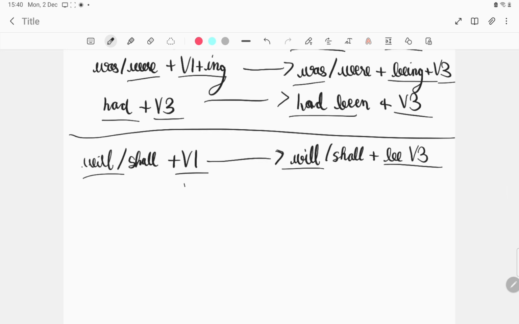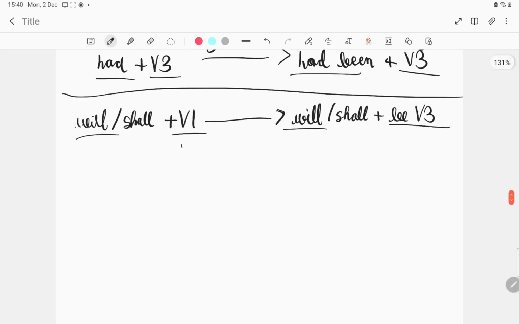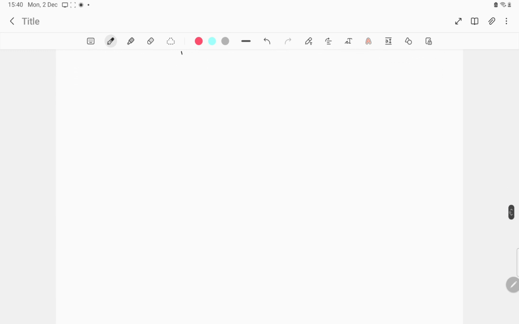Suppose one example is: she was throwing a stone.